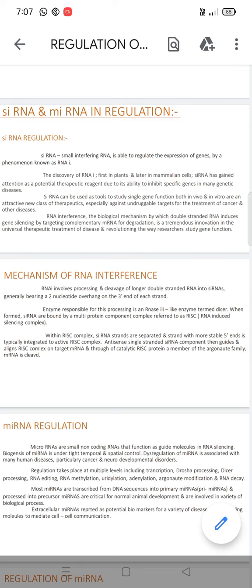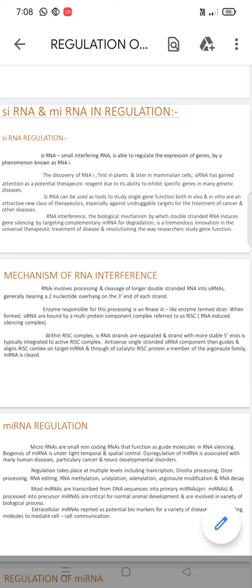Next is the mechanism of RNA interference. RNA interference involves the processing and cleavage of longer double-stranded RNA into siRNAs, generally bearing a two nucleotide overhang on the 3' end of each strand. There is an enzyme responsible for this process, an RNase III-like enzyme termed Dicer. When formed, siRNAs are bound by a multi-protein complex referred to as RISC. RISC means RNA-induced silencing complex.